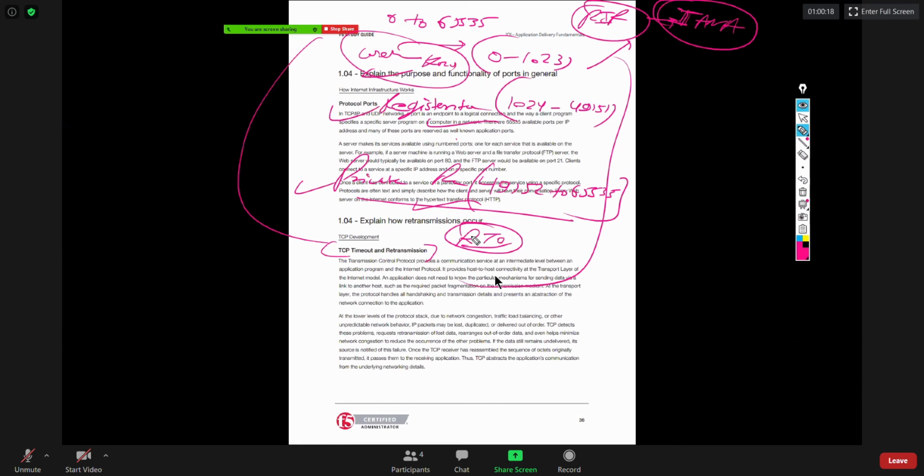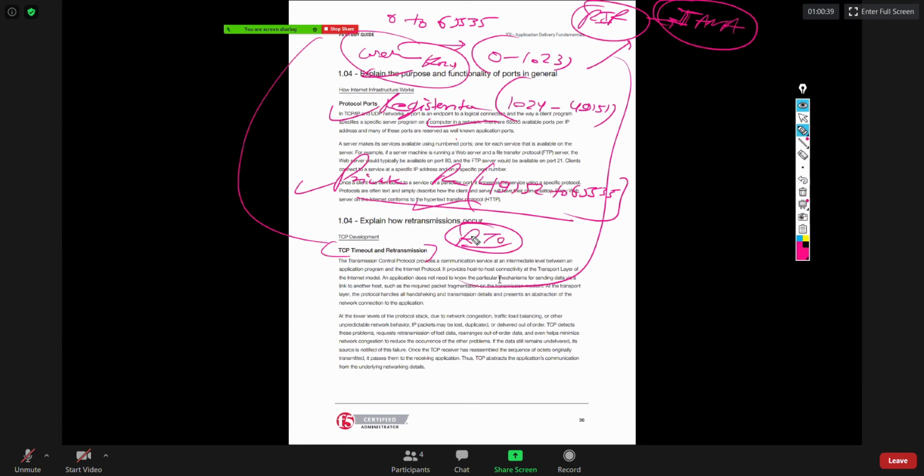If the sender is sending any segment using TCP, it will create a timestamp saying, I sent this data at this time, and RTO is, let's say, 900 milliseconds. If I do not get an acknowledgement back within 900 milliseconds, I will retransmit the same data.